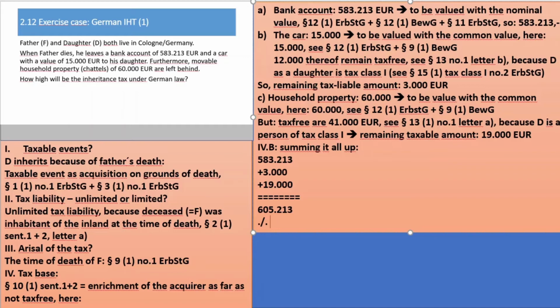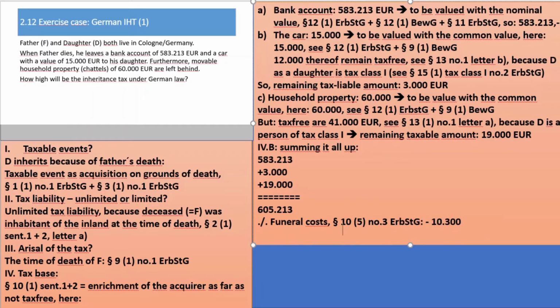No liabilities are mentioned, but in an inheritance case, not a cake, there is always one liability which we have to keep in mind, the funeral costs, and they are deductible without proof of further amounts. So if you can't prove further amounts, 10,300.